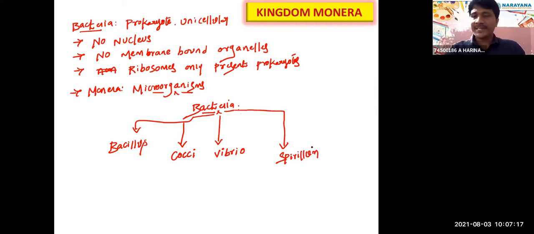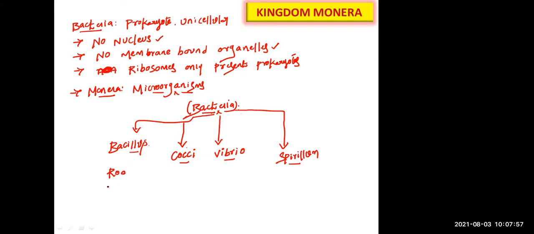Which are the four basic morphologies present in bacteria? Bacteria are prokaryotic cells because there is no nucleus and no membrane bound organelles, but ribosomes are present without membrane. Monera consists of microorganisms, with bacteria as the example. Four basic forms: Bacillus, cocci, Vibrio and Spirilla. What is the shape of Bacillus? Rod shape.